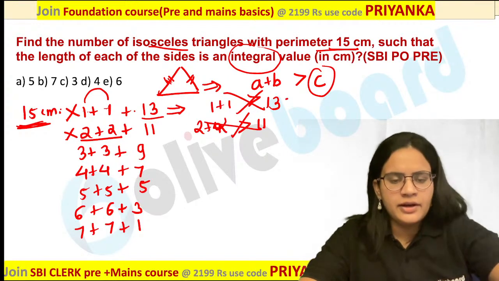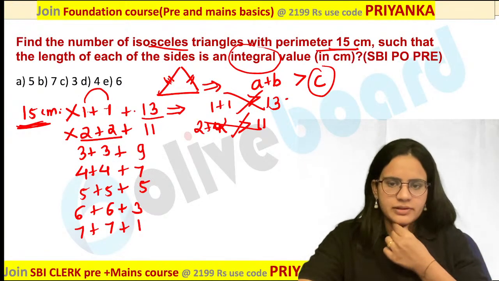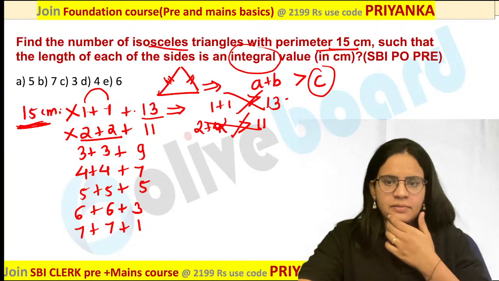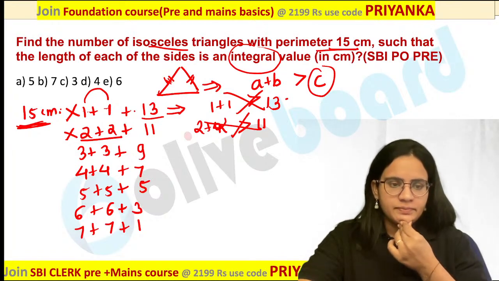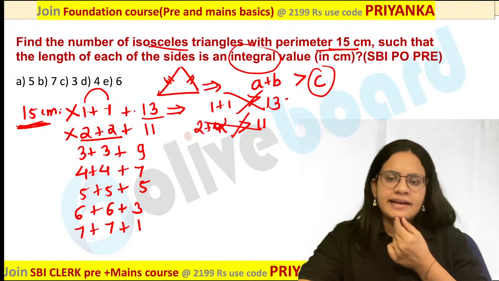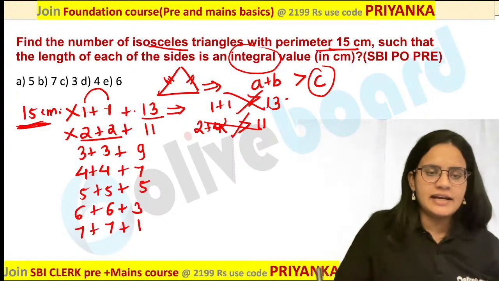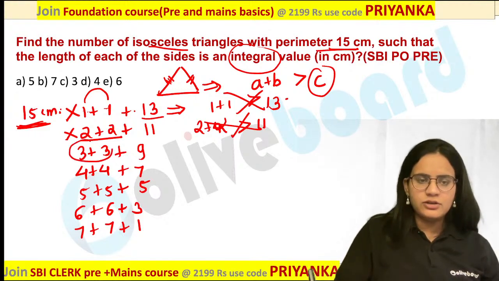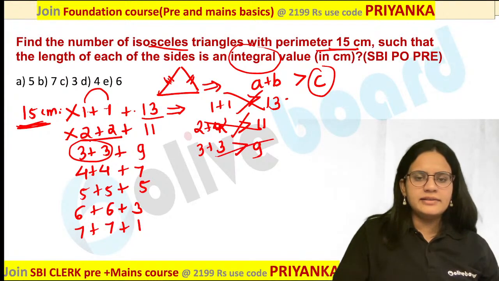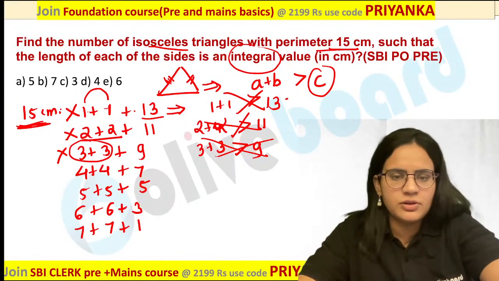Are you getting my point? What about the third one? 3, 3, 9, possible or not possible? Yes, not possible. Perfect answer again. In the case of 3, 3 and 9, if I add both of these values, 3 plus 3 is 6. This is not greater than 9. So again this combination is not possible. So the third value is also not possible over here.